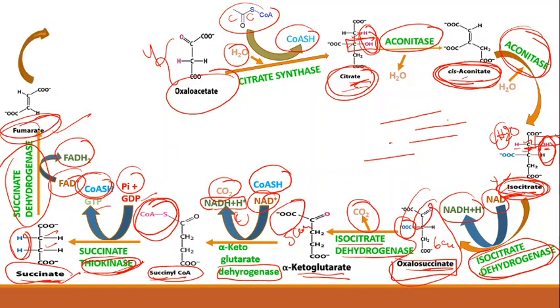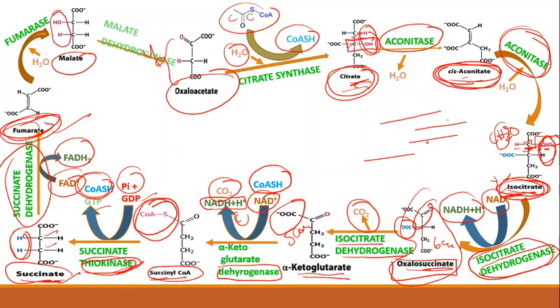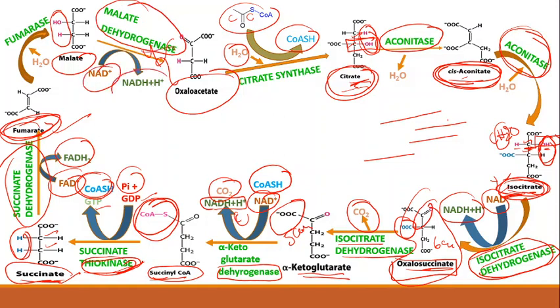Next, fumarate is converted into malate in the presence of the enzyme fumarase. What is the difference between fumarate and malate? Water gets attached. Then malate is converted into oxaloacetate in the presence of the enzyme malate dehydrogenase, where a reduction takes place: NAD plus is converted into NADH plus H plus.